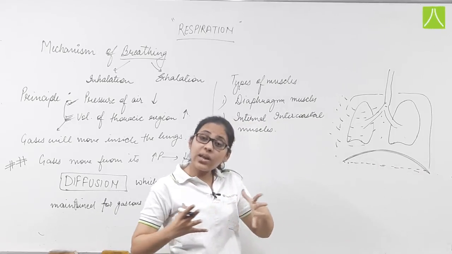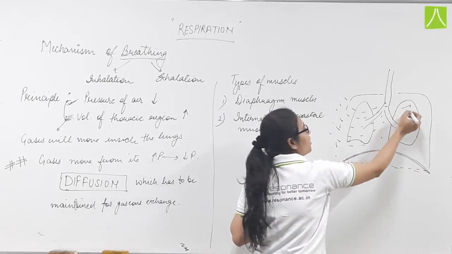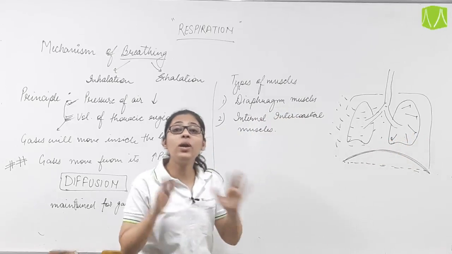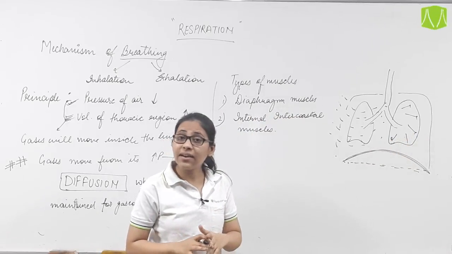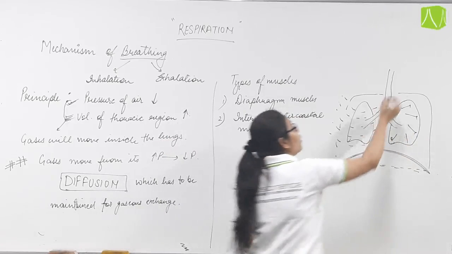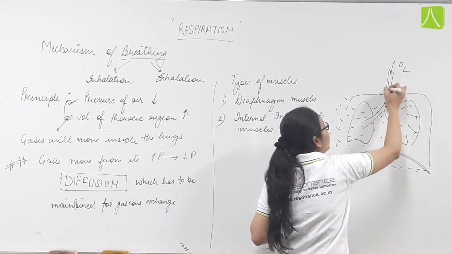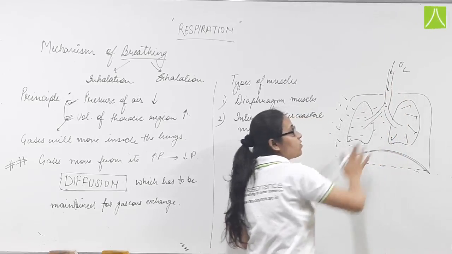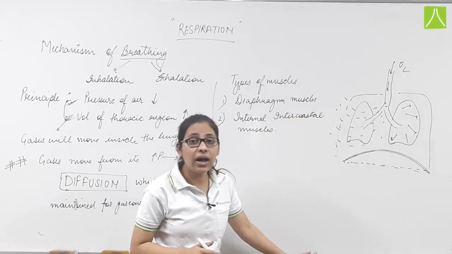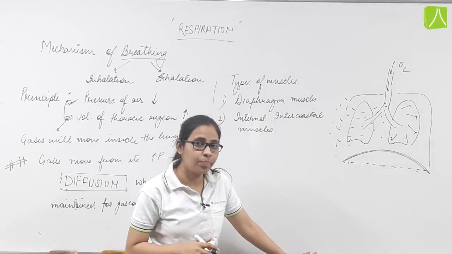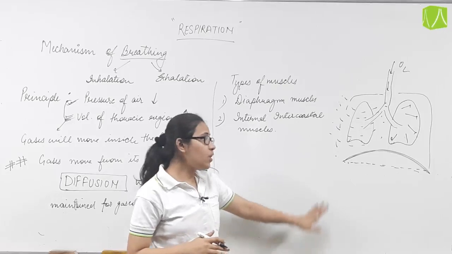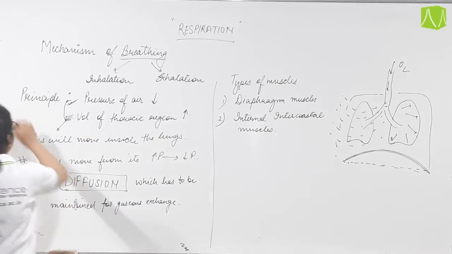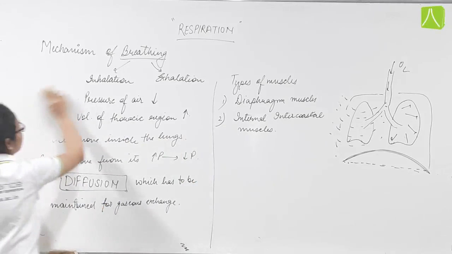Since the lungs expand, the pressure inside the lungs will decrease, and hence the O2 from outside will enter into the trachea, then enter into the respective bronchi, and from the bronchi it enters into the lungs. Let's see this with the help of a flow chart.